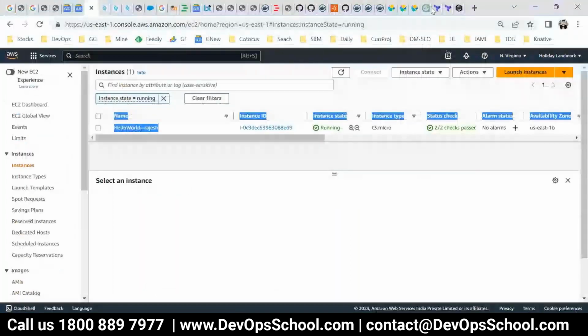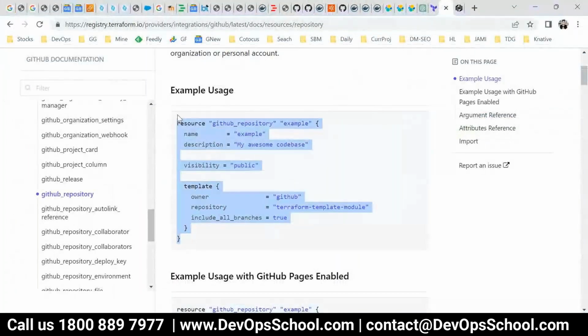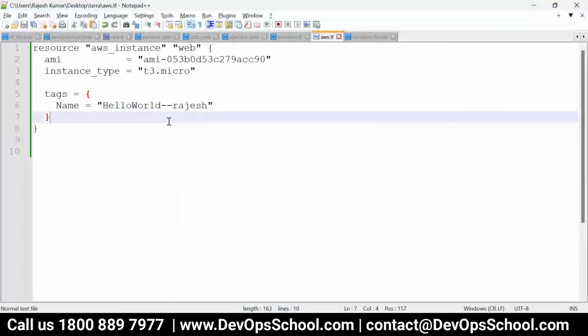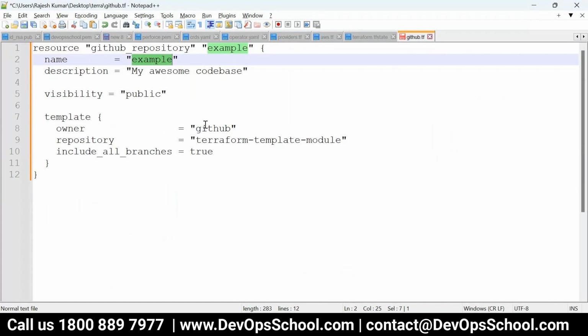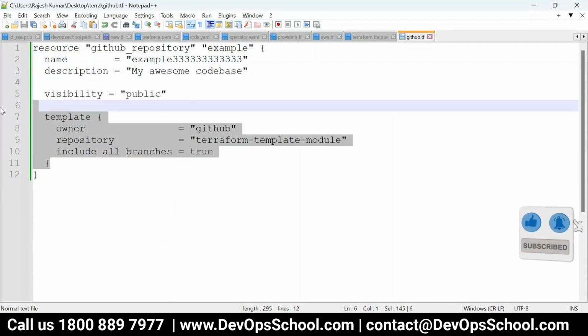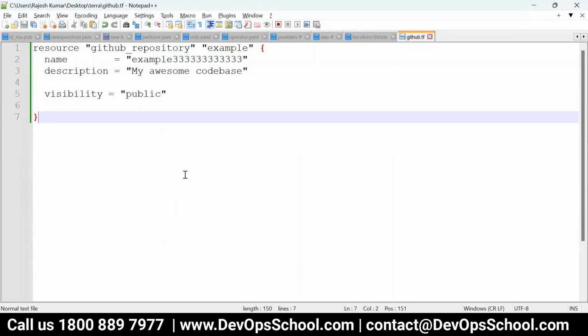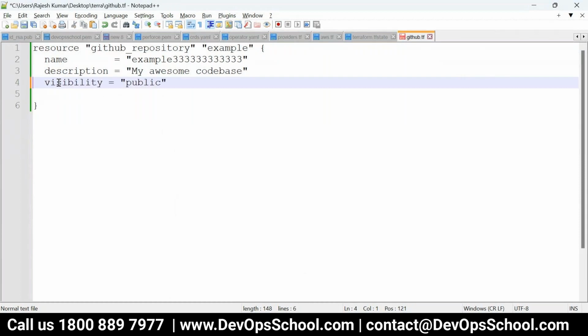So this is the provider. This is the resource for GitHub. Now, what is the name of the Git repository you want? Because I've been doing this coding for a long time, I'm making it unique. Okay. Visibility public, template not needed. That's all. This is the code which will create a resource. Which resource? Repository. Now for that you need authentication also.